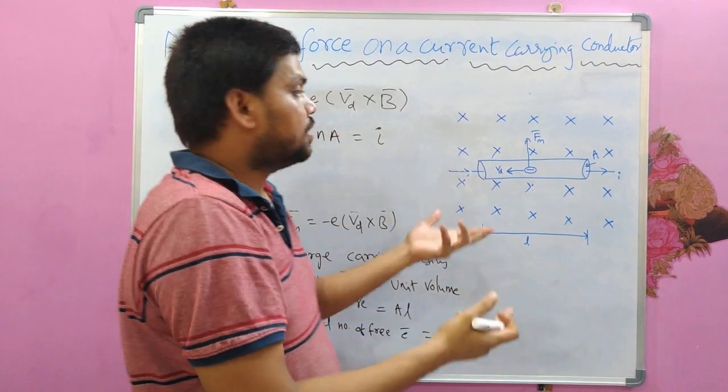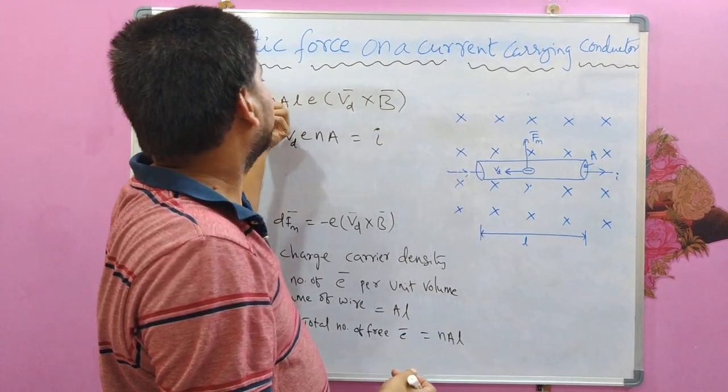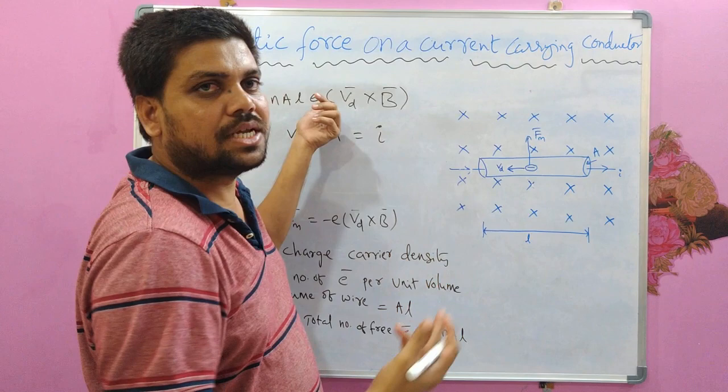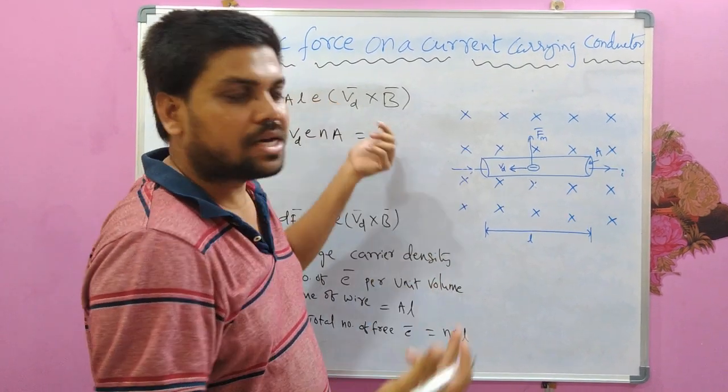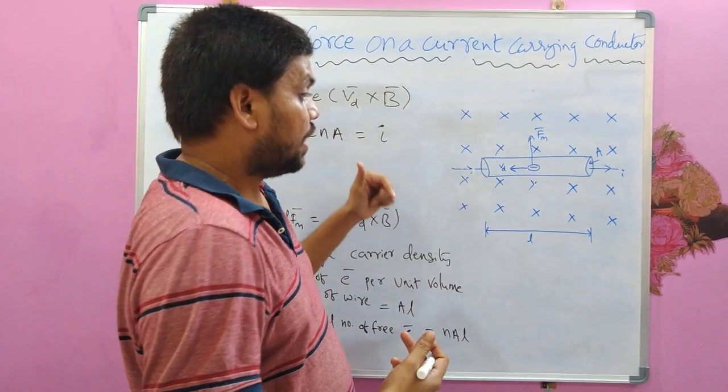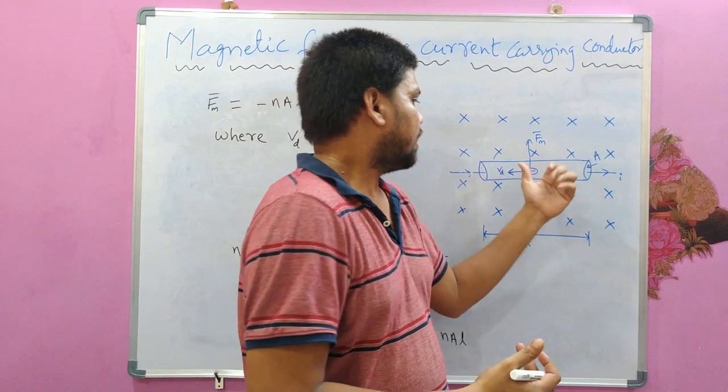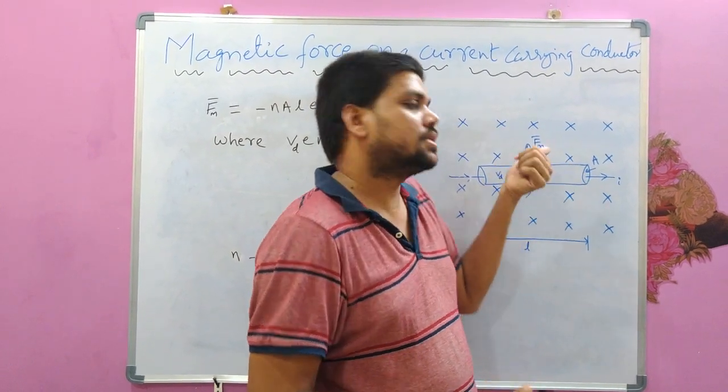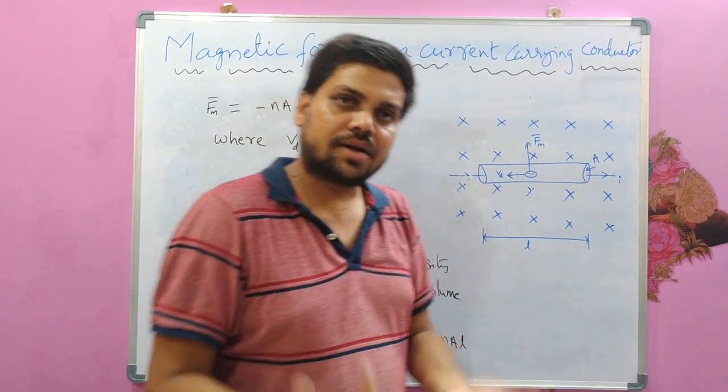This negative sign is now no need to write, because this negative is the representation of the type of charge for the electron, and we already know that the electron flow direction is clearly opposite to the current flow direction.